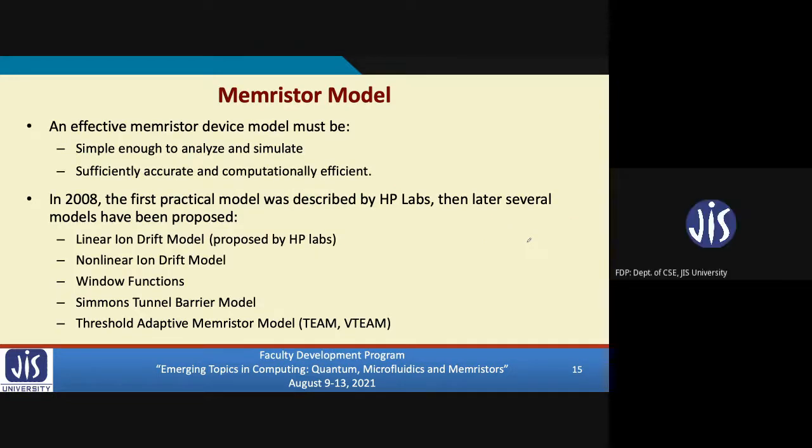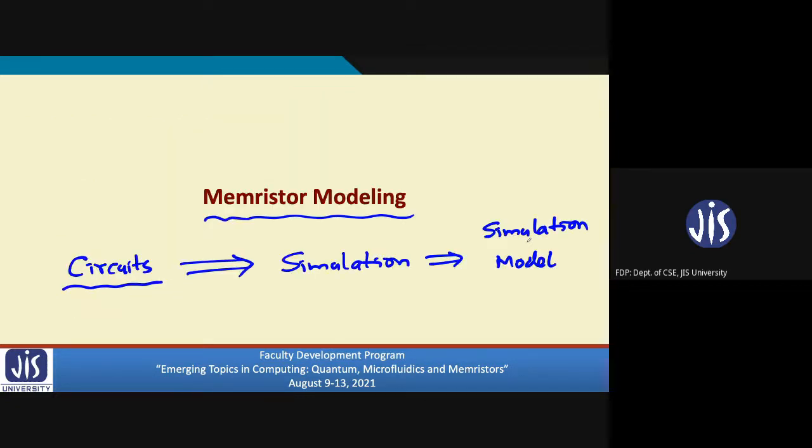Sir, I just wanted to ask you one thing here. Sure. When you are talking about memristor modeling, one important thing is how do we model? What kind of data do we use? Because we need to model with the real fabricated parameters.